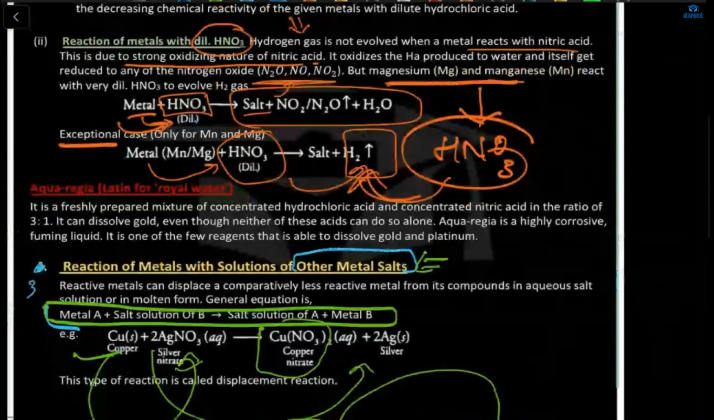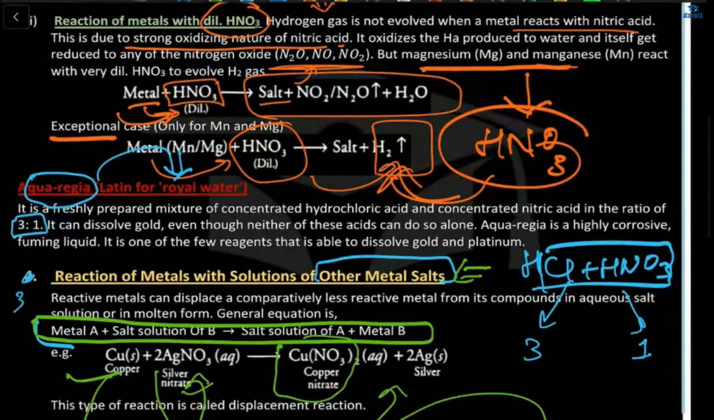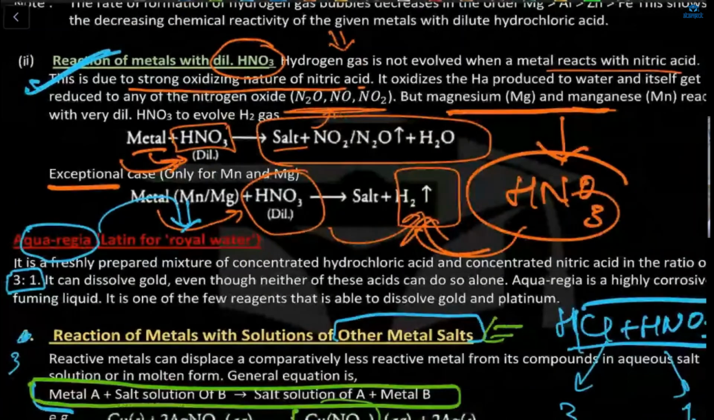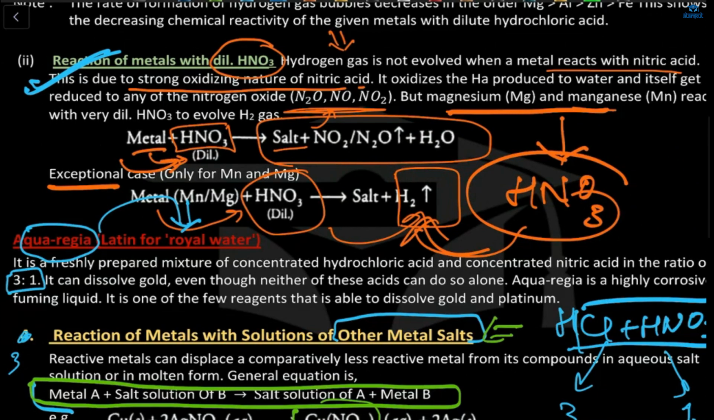Ma'am, can I explain reactions of metals with dilute HNO3 once again? Okay. Can you explain, Ria? Ma'am, I didn't get that. What am I supposed to explain? Metals with nitric acid. Can you try explain this one? Reaction of metals with dilute HNO3. Ma'am, when any metal is dissolved in nitric acid, it forms a salt and nitric oxide and H2O. And why here hydrogen gas is not evolved?